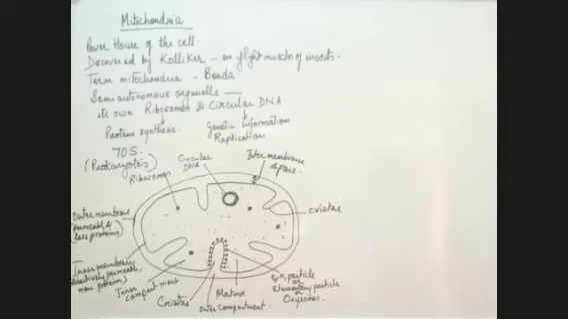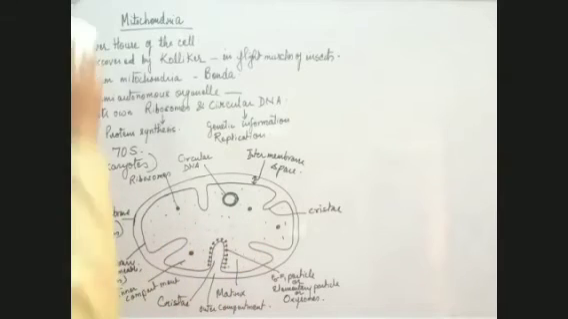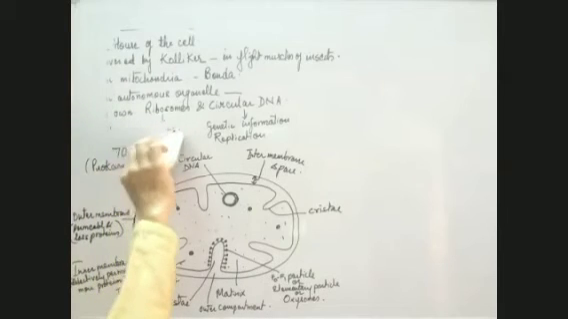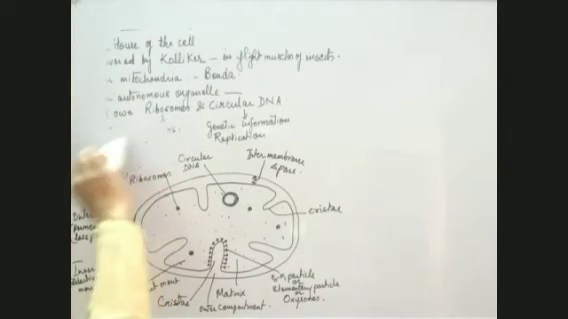Fine. So here now, what I want to tell you is about this matrix. I would like to tell you something about the matrix. What is there in the matrix? This matrix is a very important part of mitochondria. What do we have in this matrix? This I would like to tell you.